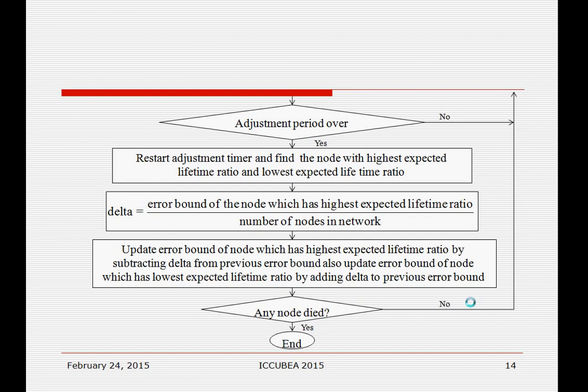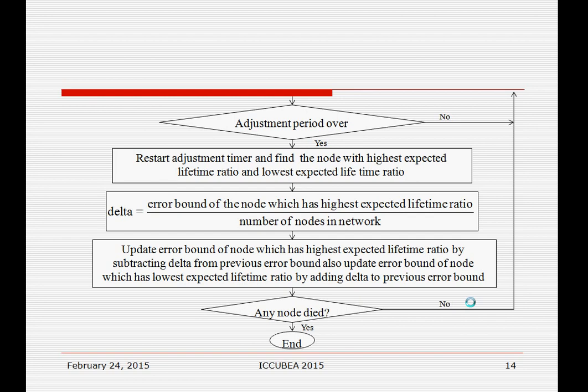the expected lifetime ratio is calculated for all nodes, and we find which node has the highest and lowest expected lifetime ratio. After finding those nodes, we calculate the delta with the help of the error bound of the node which has the highest expected lifetime ratio, and this delta is added to and subtracted from the nodes which have the highest and lowest expected lifetime ratios.